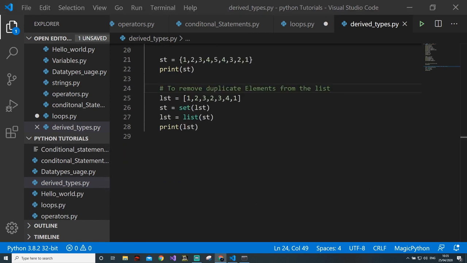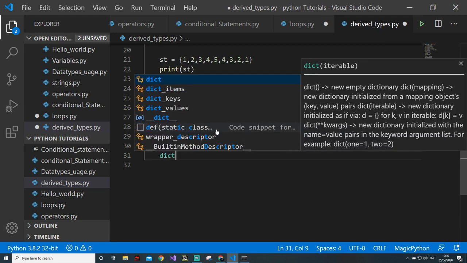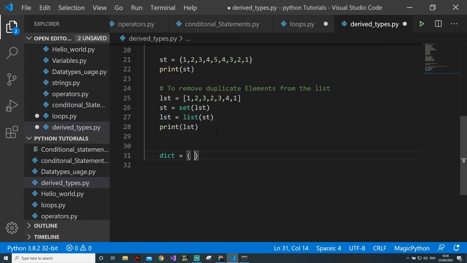Now the last, which is one of the most important things in Python, is the dictionary. As I told you, dictionaries store key-value pairs. So if I want to store like this, dict equal to 1, the first roll number, for example, is Abhishek.